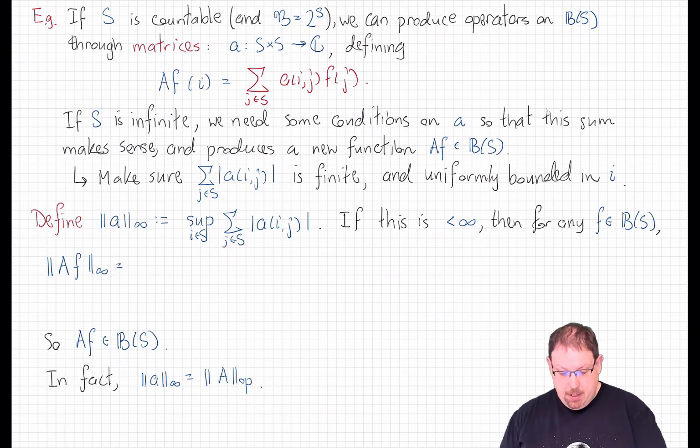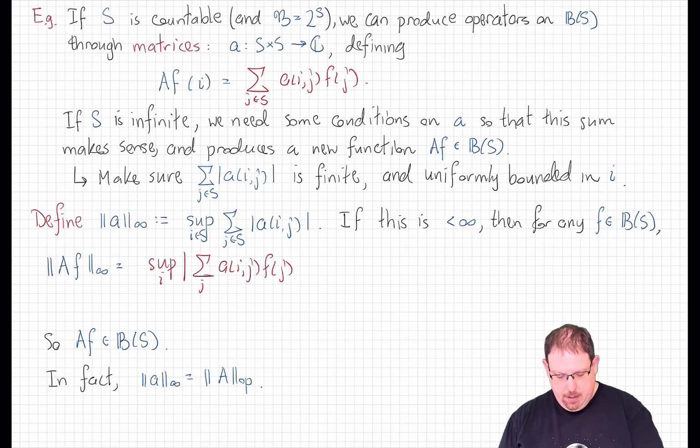If we take a matrix for which this is a finite quantity, then we can quickly compute that this new function that's defined here is bounded, and in fact is bounded as follows. This is the supremum over i of the absolute value of the sum over j of a_ij times f at j, by the triangle inequality for countable sums. That's less than or equal to the supremum over i of the sum over j of the absolute value of a_ij times f at j.